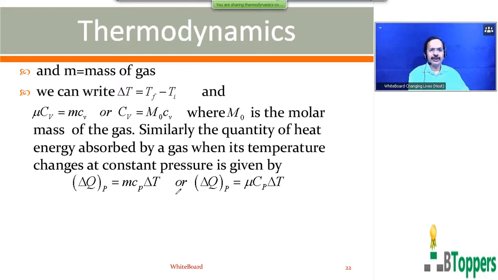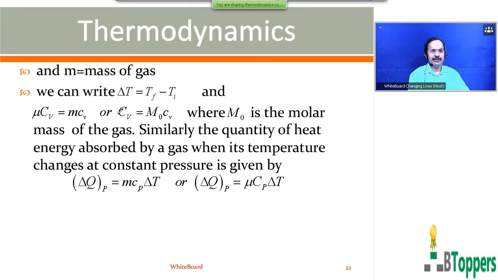So now see here again. Those who are writing the notes, please take a pause, finish writing the notes. Small m equal to mass of the gas, we can write delta T equal to Tf minus Ti. Of course, it is understood that Ti is the initial temperature of the gas and Tf is the final temperature of the gas. And nu capital C subscript capital V is equal to small m into small c subscript small v, or capital C subscript capital V is equal to m naught into small c subscript small v, where m naught is the molar mass of the gas.